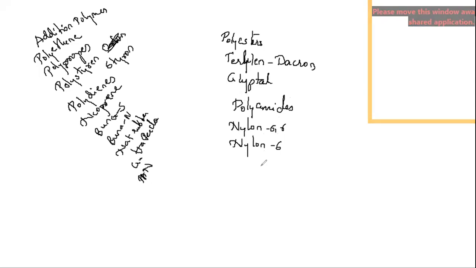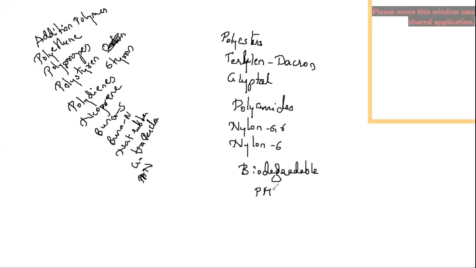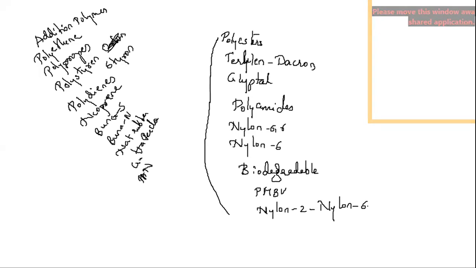Then we have biodegradable polymers. One is PHBV. Then you have nylon 2, nylon 6. So these are all examples of polymers, and we have many uses of them. You should be knowing the uses and different examples. All these are examples of condensation polymers.